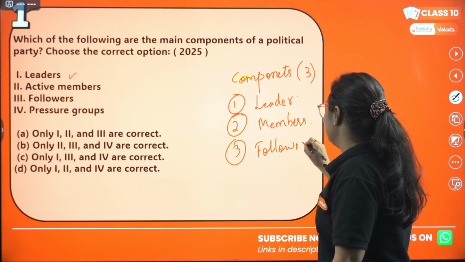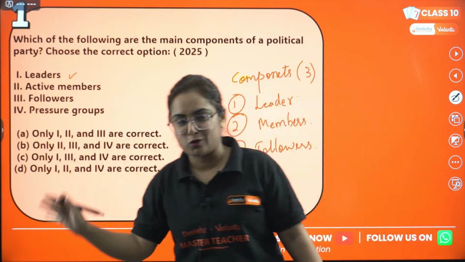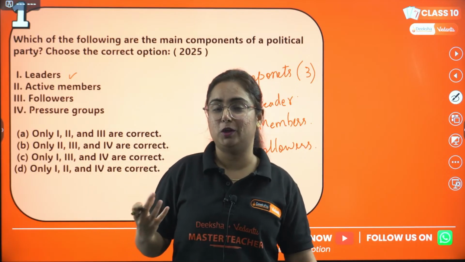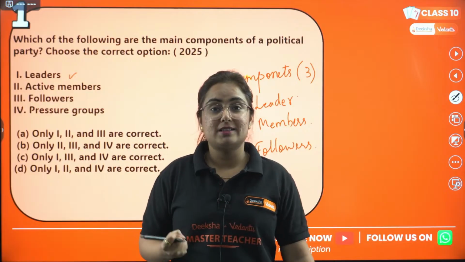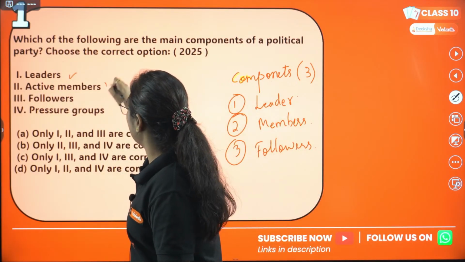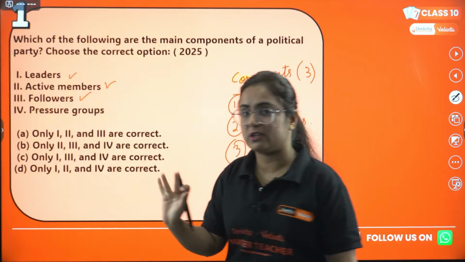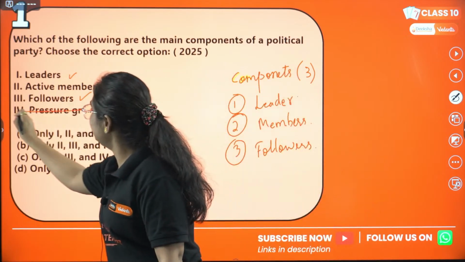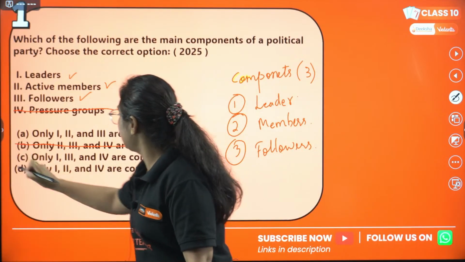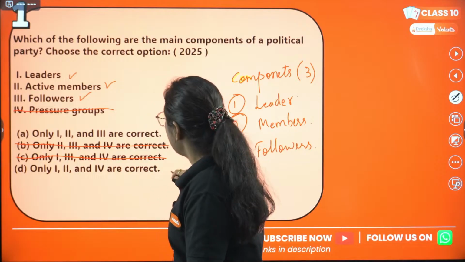And we know that this is a little bit sarcasm, but we will not talk about that. So we know that there are certain followers of a political party who trust them blindfoldedly. So basically, yes, we have leaders, we have active members, and we have followers. So which among them is not present? That is pressure group. Now find wherever 4 is present, cut it, eliminate this one and this one too.